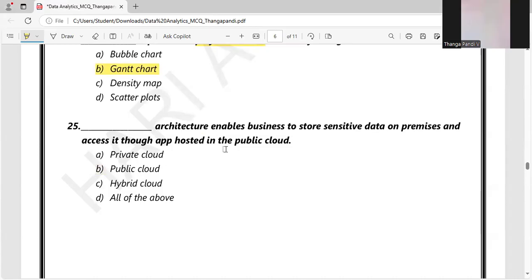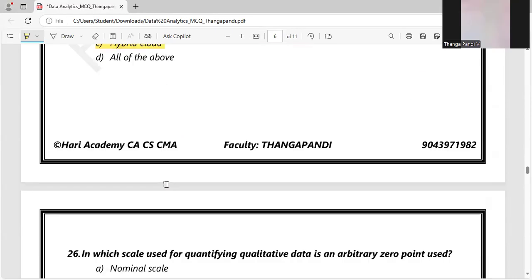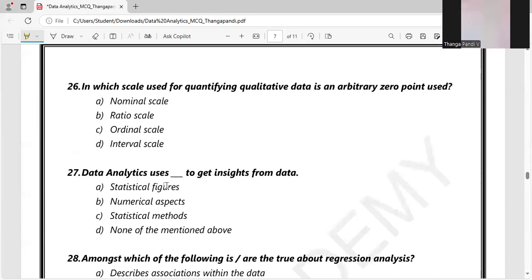DAS architecture enables business to store more sensitive data on premises. So the first keyword is on premises and access it through a host in the public cloud. To store sensitive data on premises, we are using some private clouds, and it is hosted by the public cloud. So we are combining the private cloud and the public cloud. So it is a hybrid cloud technique. Option C is the right answer. Let's move on to 26.